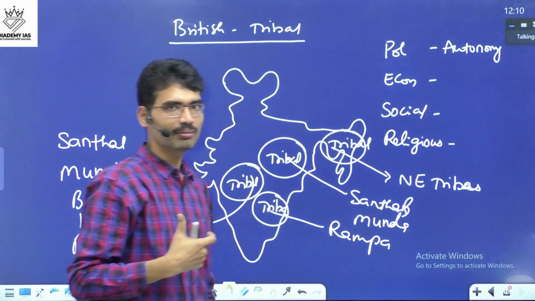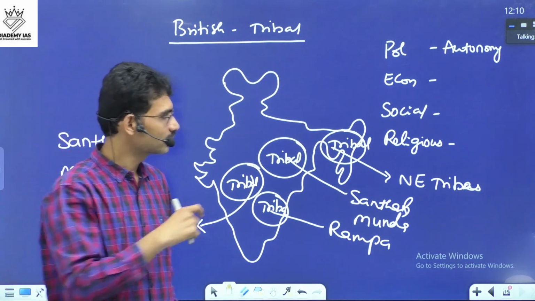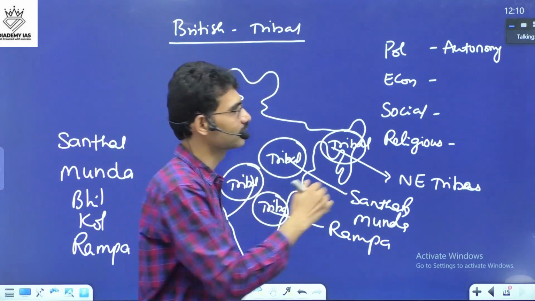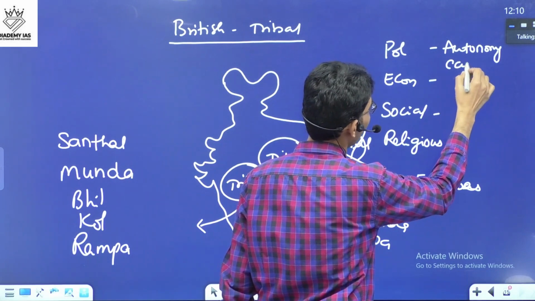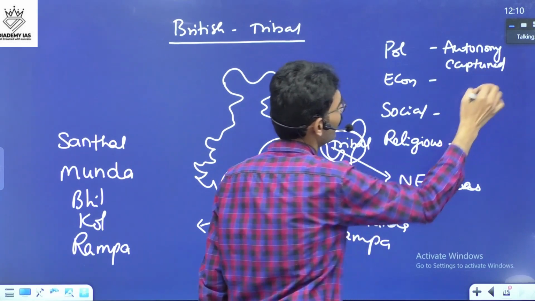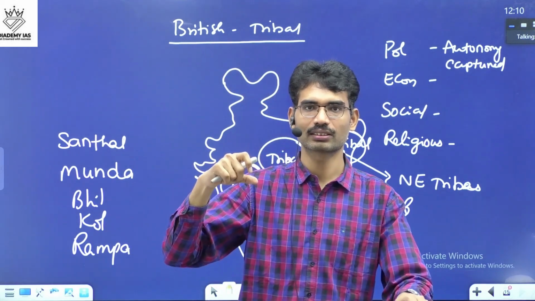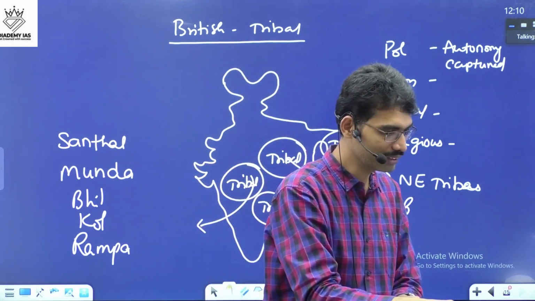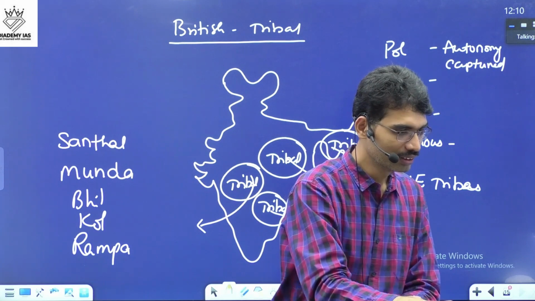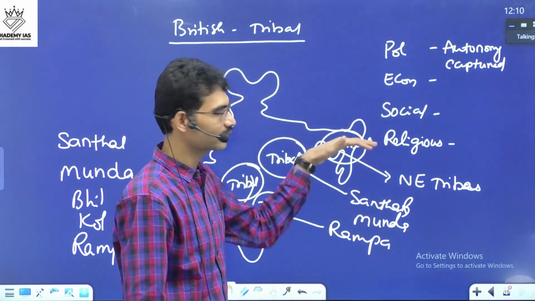Now when the British came, their autonomy was lost, they captured their lands. So they attacked and captured. And earlier, the tribal chiefs who were enjoying political rights, now they lost these political rights. And gradually, they started revolting against the British.